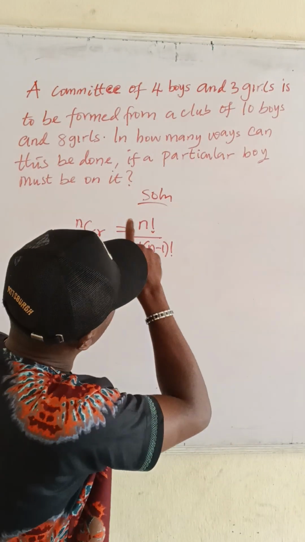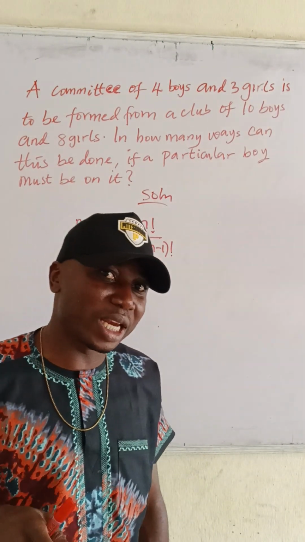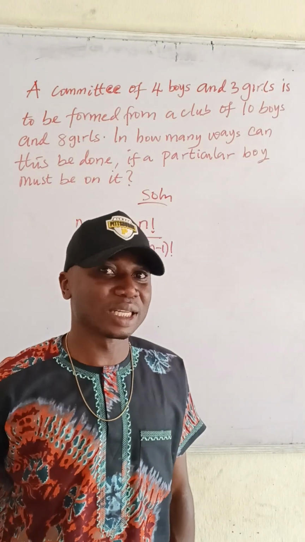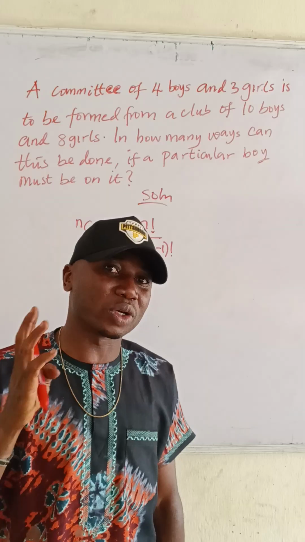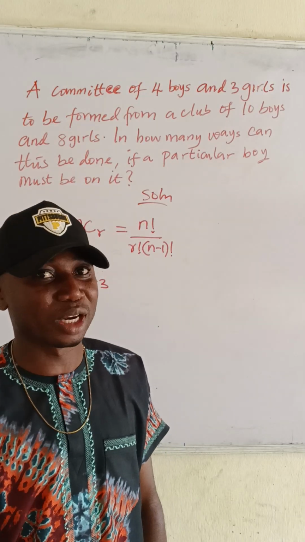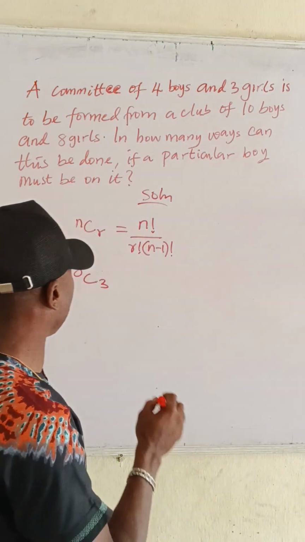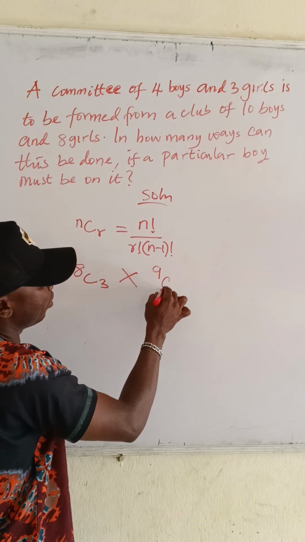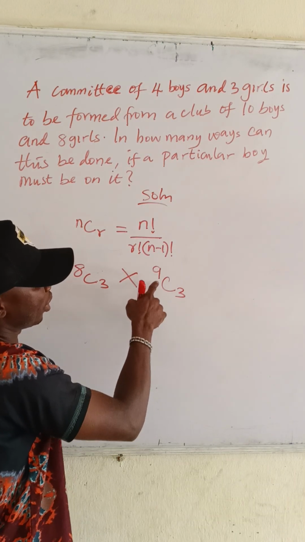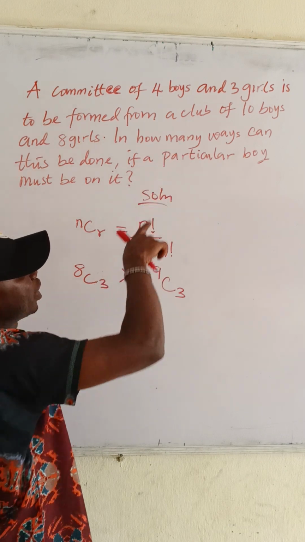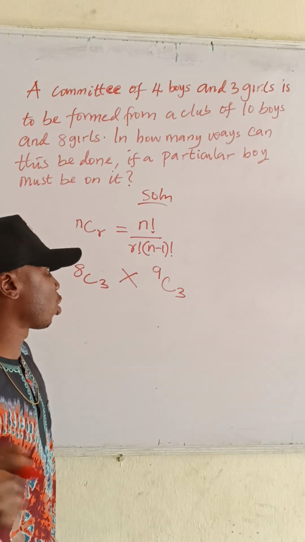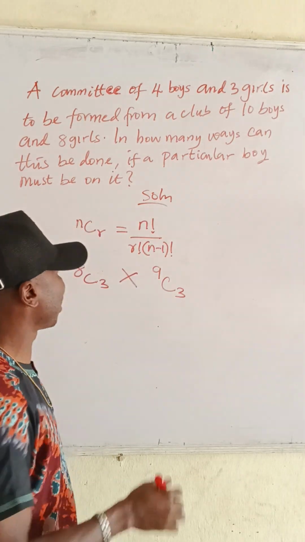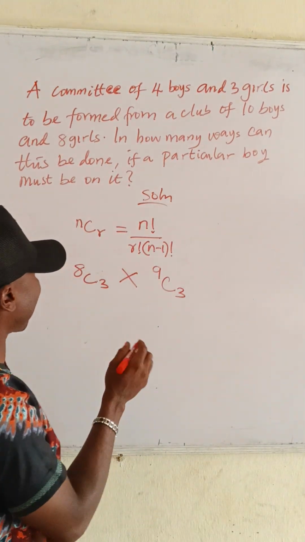And then out of the 4 boys you want to select, you still remove one, because that one is constant. He does not change, he must be there. So just think of how to select only 3 people. You understand? So we say that one is multiplied by 9 combination 3, because it is 9 boys out of the 10, since 1 boy must be there. So we have removed one. Out of the 4, 1 boy must still be there, so we still remove him. That is what you will carry out.